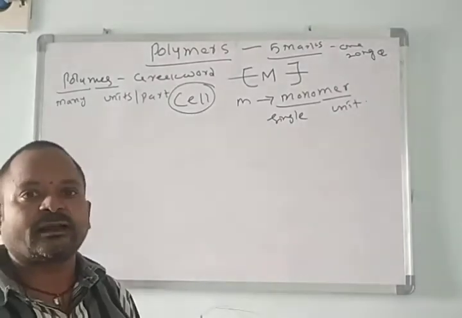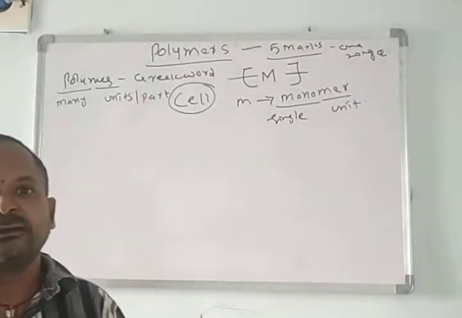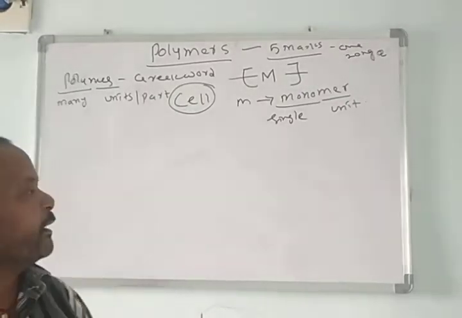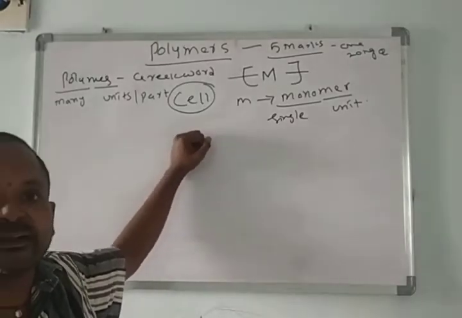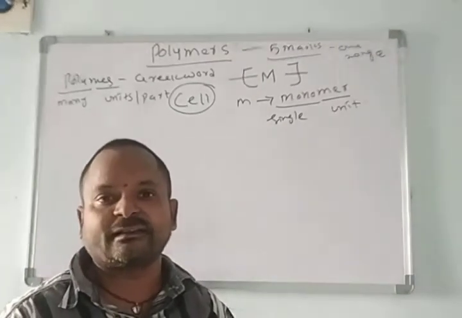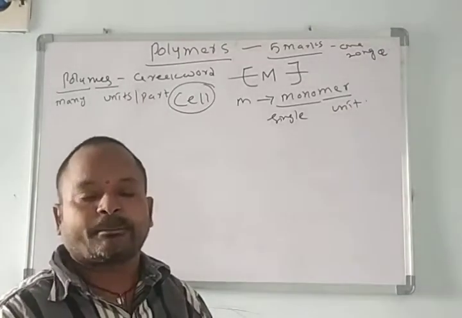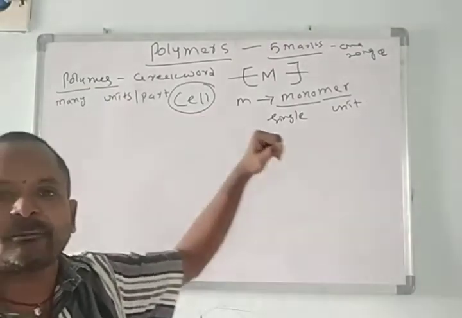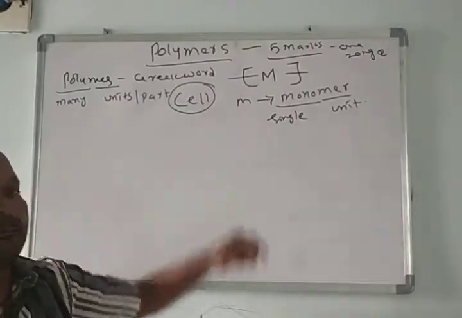Proteins are the best example for polymers. Simply, we call proteins biopolymers. Proteins are made by the linkage of various amino acids. Proteins are prepared by using so many amino acids. One single amino acid we call a monomer here.